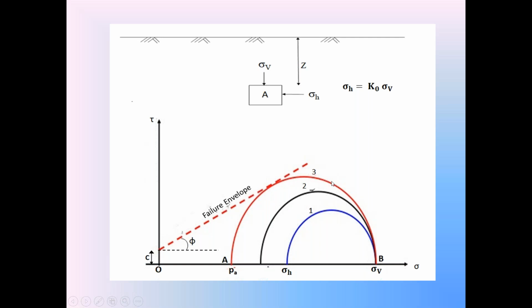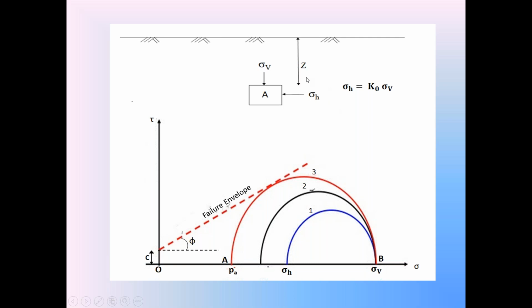In the third Mohr stress circle, the vertical stress remains constant, but the horizontal stress gradually decreases. When the horizontal stress gradually decreases in the active condition, this sigma H is moving towards the origin. So the Mohr stress circle diameter increases. At one stage, when this sigma H becomes a minimum, the Mohr stress circle touches the failure envelope. When the Mohr stress circle touches the failure envelope, the backfill behind the retaining wall in the active condition is in failure condition, that is, in the plastic equilibrium condition.